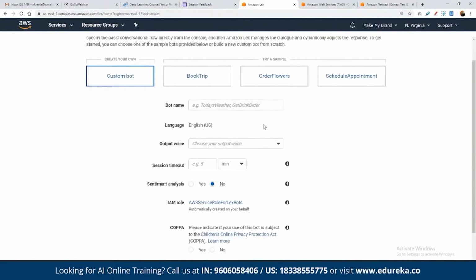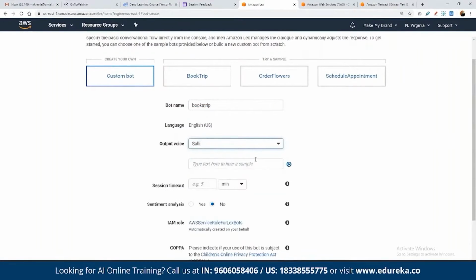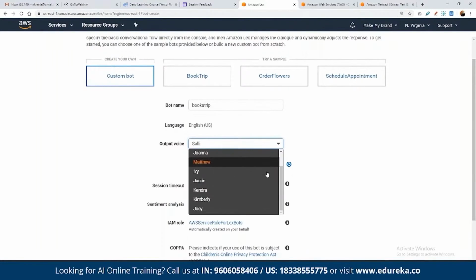So for example, let's say we start creating from scratch here, we can define the bot name. For example, let's say we want to create a bot for planning a holiday, for example, book a trip. So here we can create a bot by the name of BookTrip, and then we can define the language, and then we can choose the output voice. For example, here we have multiple voices, right? Just like a voice-based assistant, we can choose the voice and the accent in which we want the entire bot to be developed. For example, we are looking for a male voice, or a female voice, with any specific accent that we can choose. So these are the ones available by default in AWS.